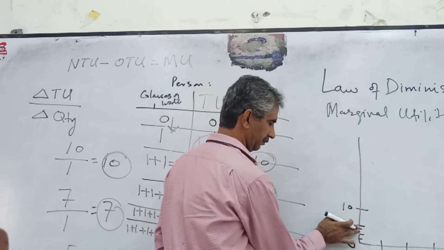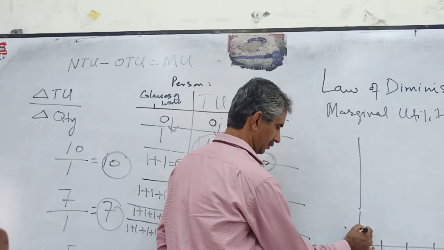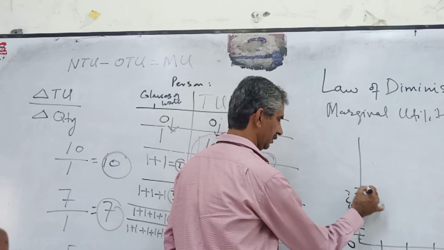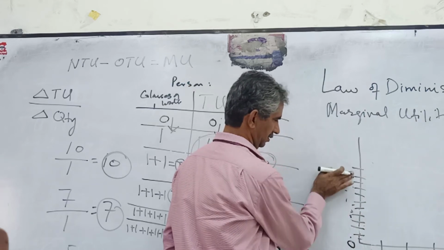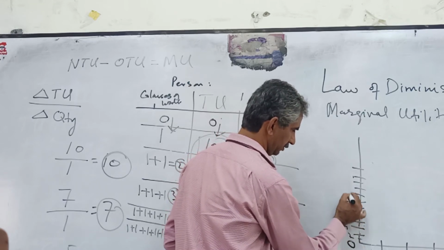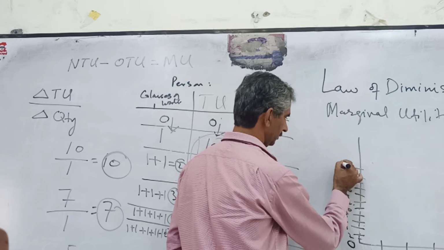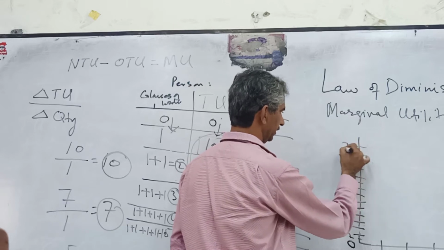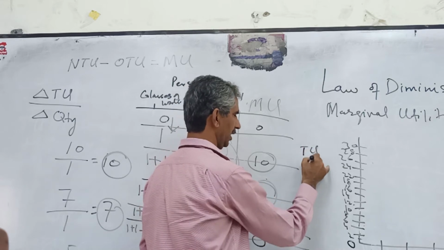Let's start again from 1 by 1. Just suppose these are the total utility and marginal utility values.